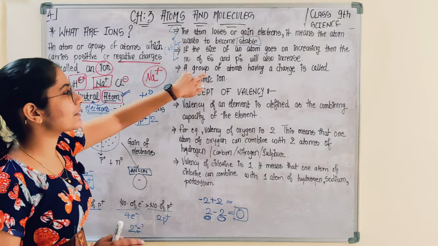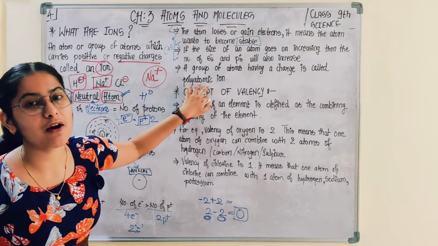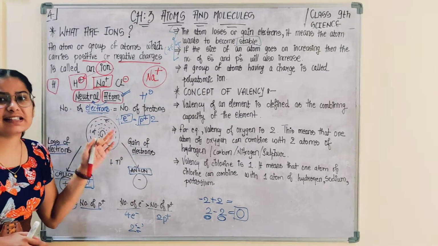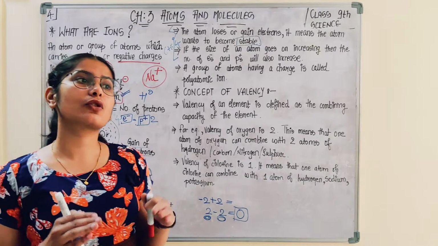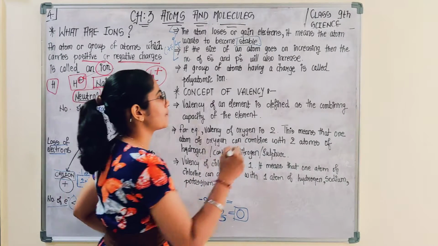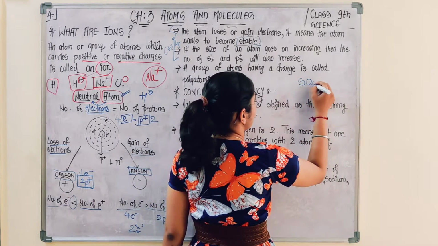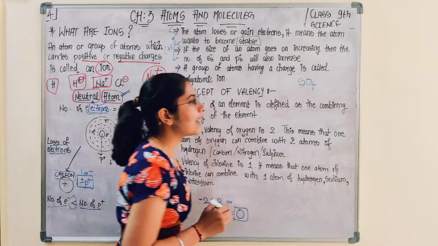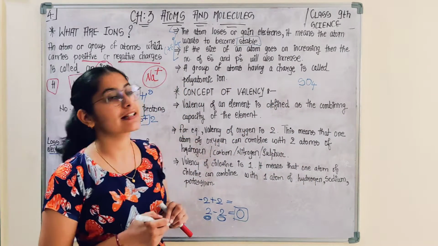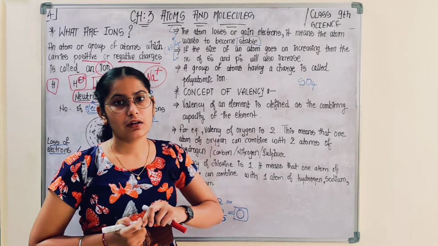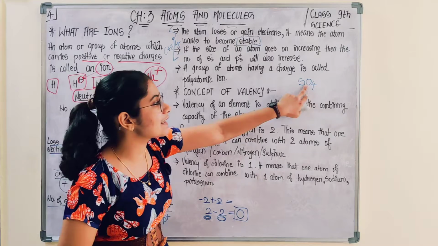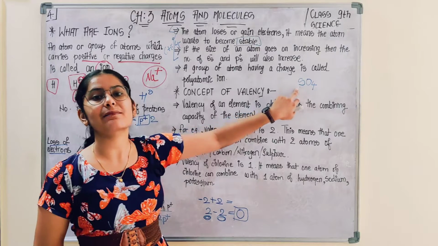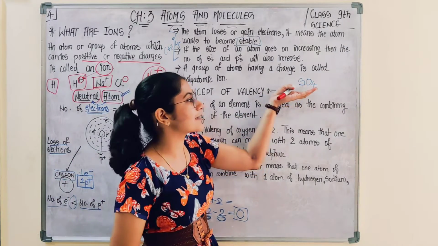The next is, a group of atoms having charge is called a polyatomic ion. Once a single atom has charge, it is referred to as an ion. But if there is a group of atoms having charge, like suppose SO4, how many atoms are there in this SO4? You would be saying 2, but you are wrong. There are 4 atoms of oxygen and 1 atom of sulfur. That means 4 plus 1, total 5 atoms are forming this molecule.